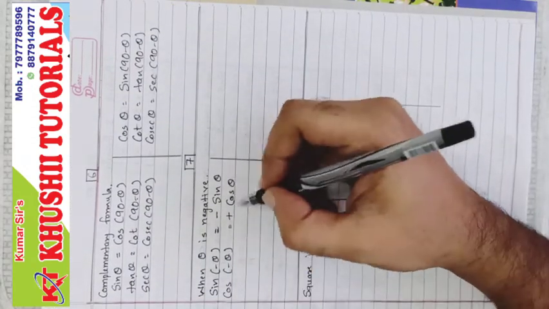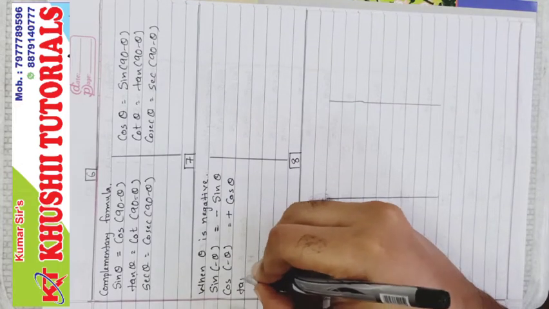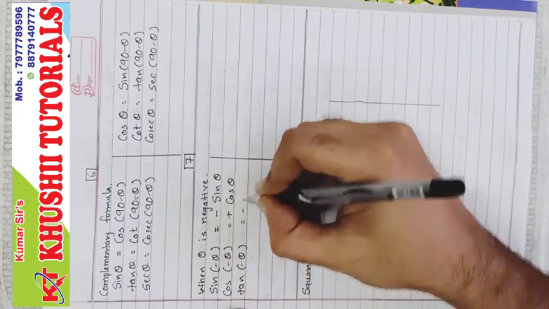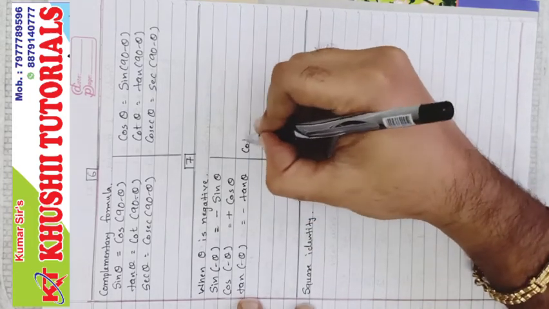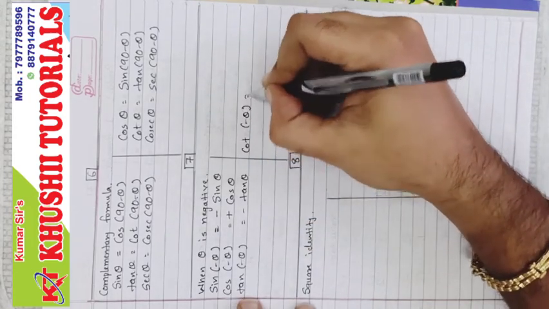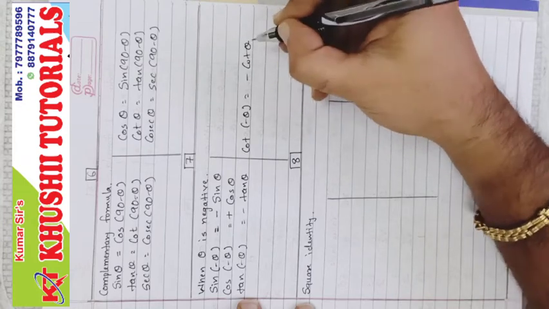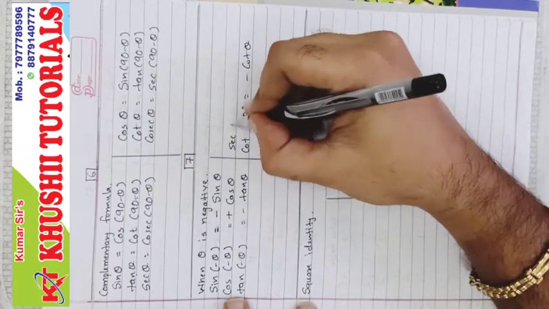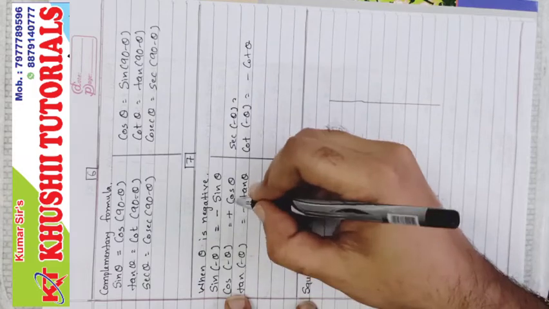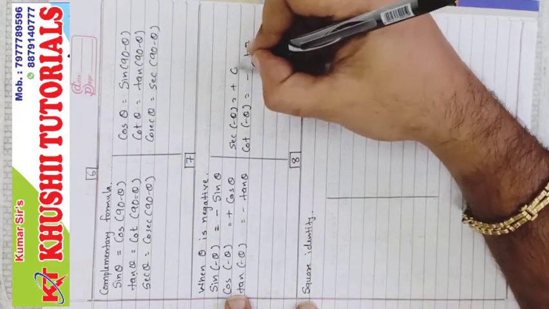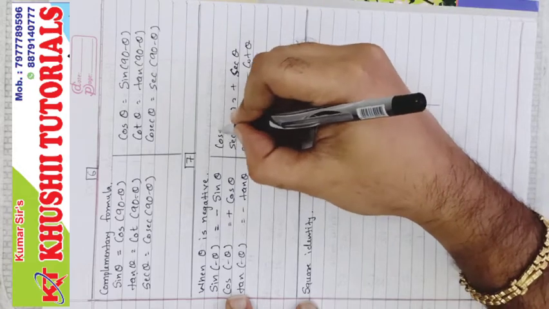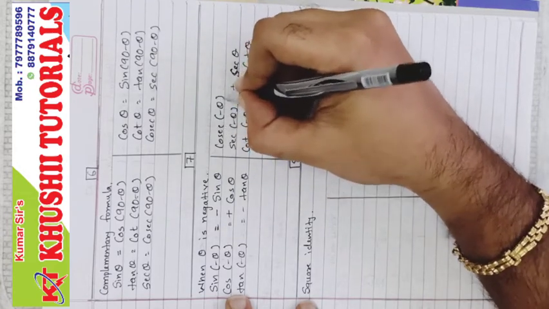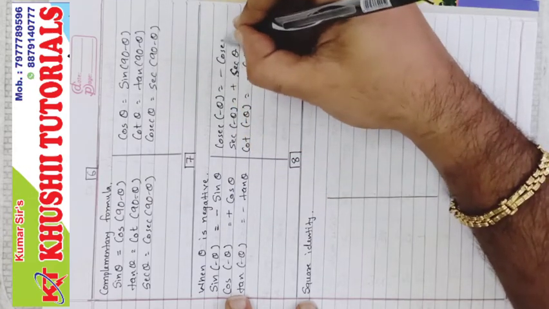Yes, it is positive. Tan minus theta is minus tan theta. Cot minus theta is minus cot theta. Sec minus theta, just like cos theta, also becomes positive sec theta, and cosec minus theta is minus cosec theta.